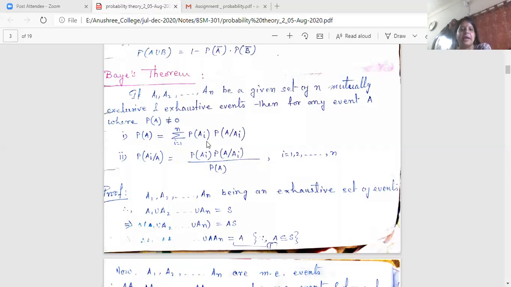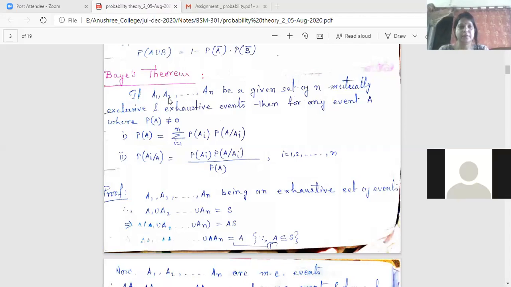So first we are going for the proof of this theorem. What is the given part in the proof? If you can tell me, what is given to you? It is the set is mutually exclusive and exhaustive.